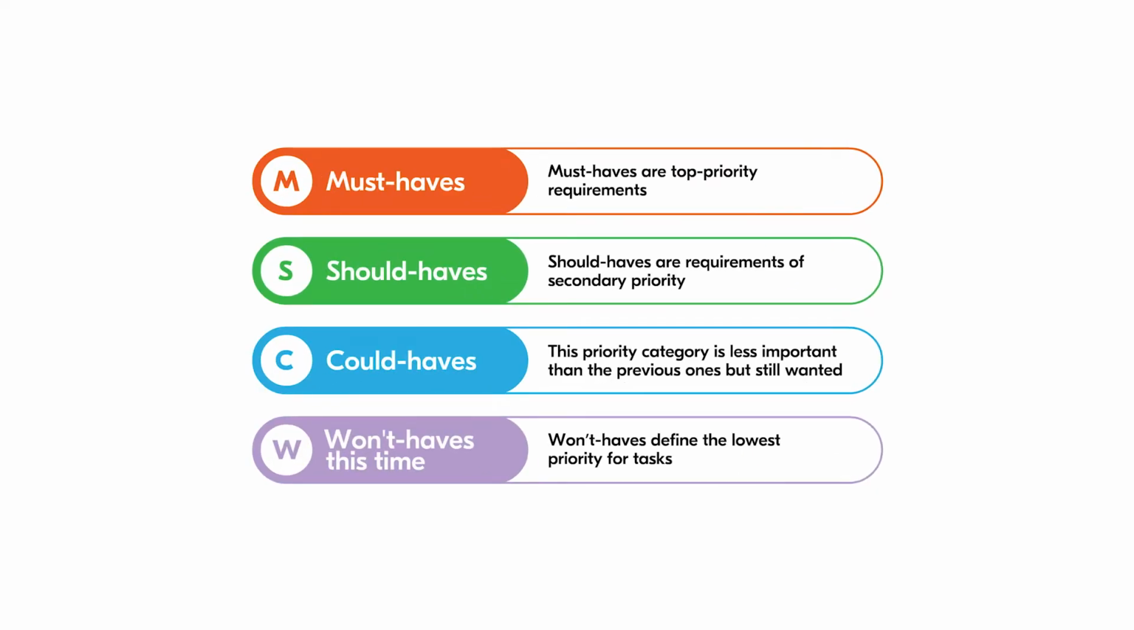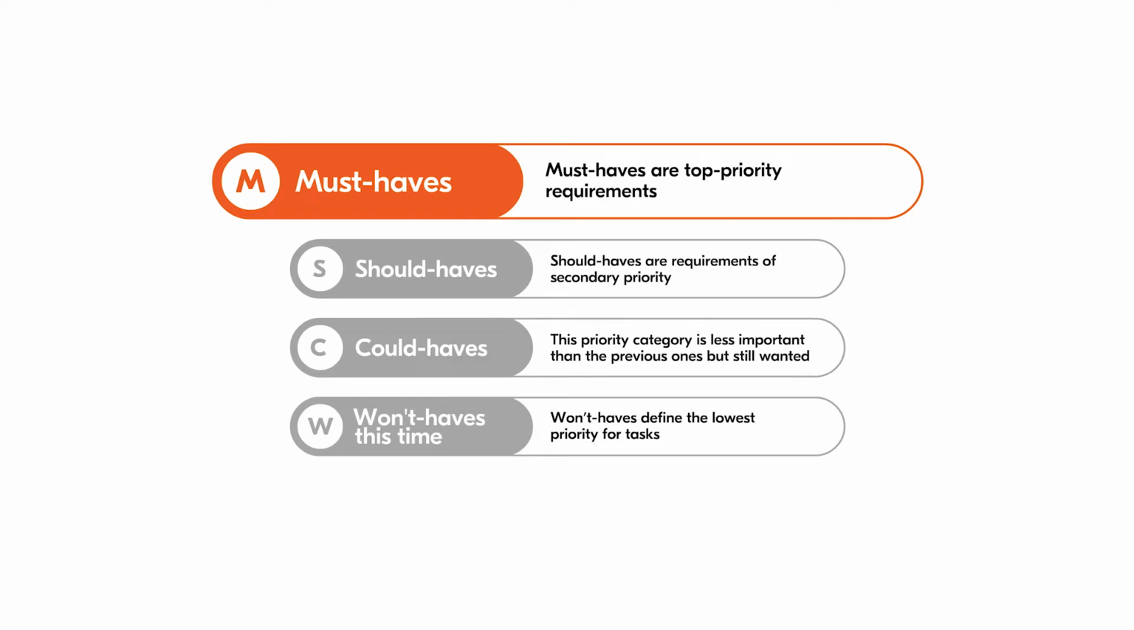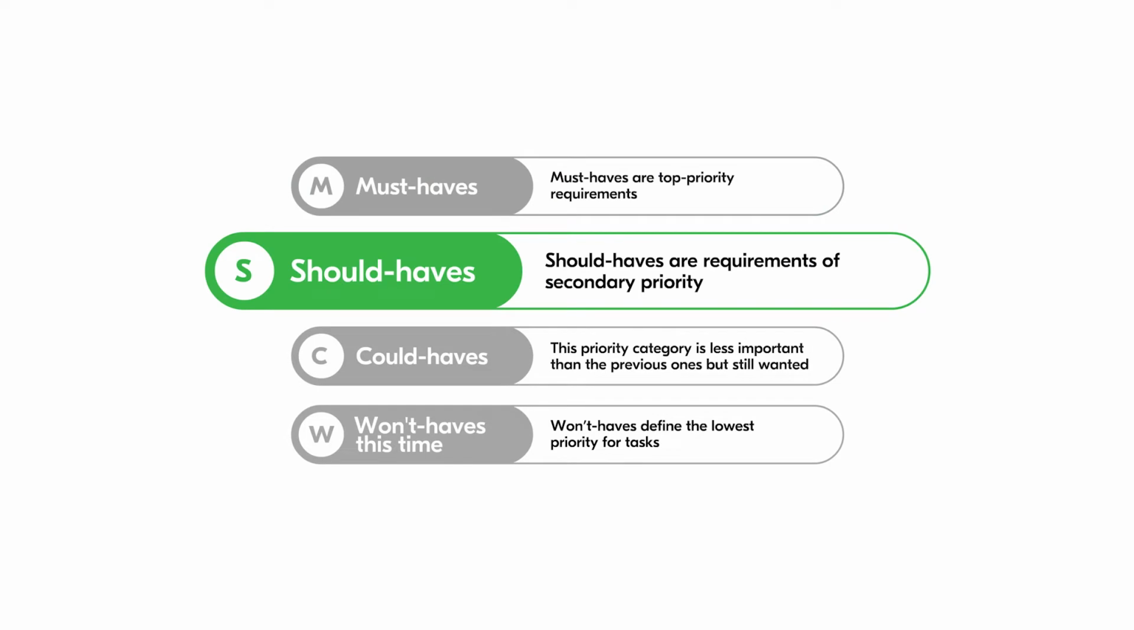Must-haves are top priority requirements. Your pipeline mostly rests on them. If any undone task can block the entire project or feature activities, it is a must-have. To define this priority category, you can use such pointers as required for launch, required for safety, or required for validation, and so on. Should-haves are requirements of a secondary priority. They do not affect the launch and are considered important but not crucial. If undone, a should-have task is unlikely to block the entire project.